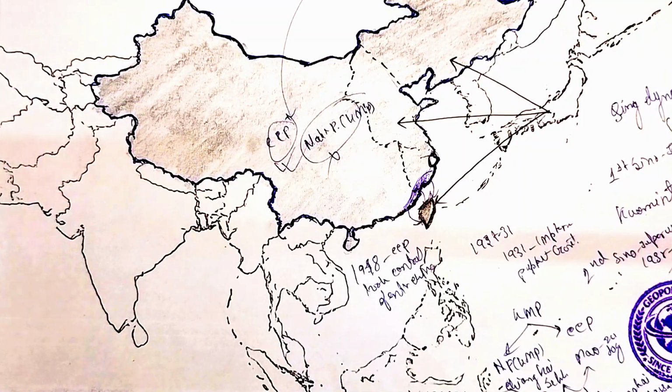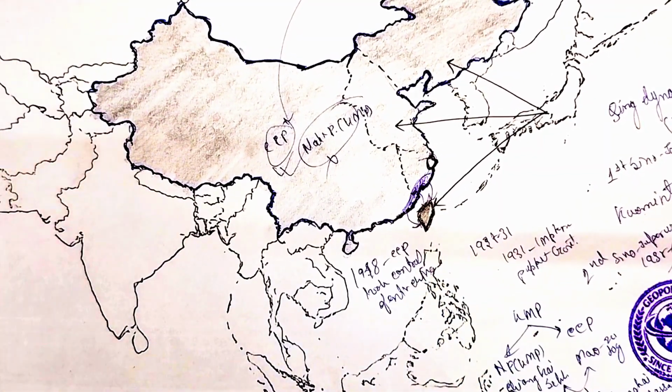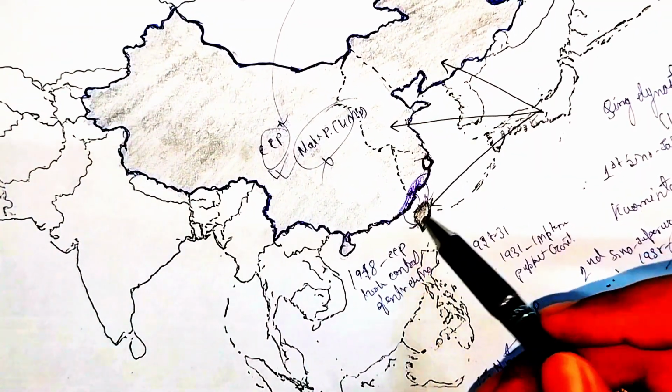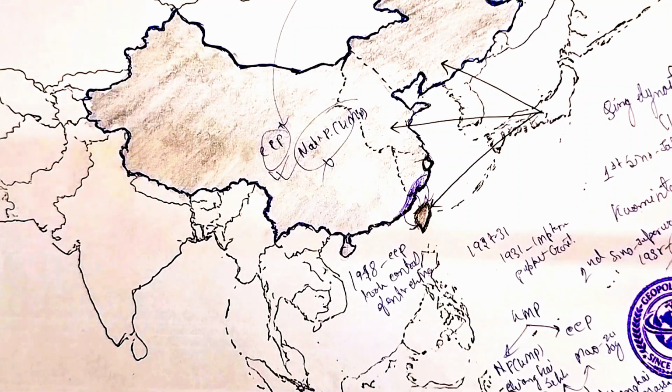Now let us talk about some economic differences of these. Taiwan being very small, still it has leverage in the semiconductor industry. 60% of the semiconductor chips of the world are designed by Taiwan. Here Taiwan has the monopoly. This small region has this monopoly. Taiwan dominates the semiconductor market.